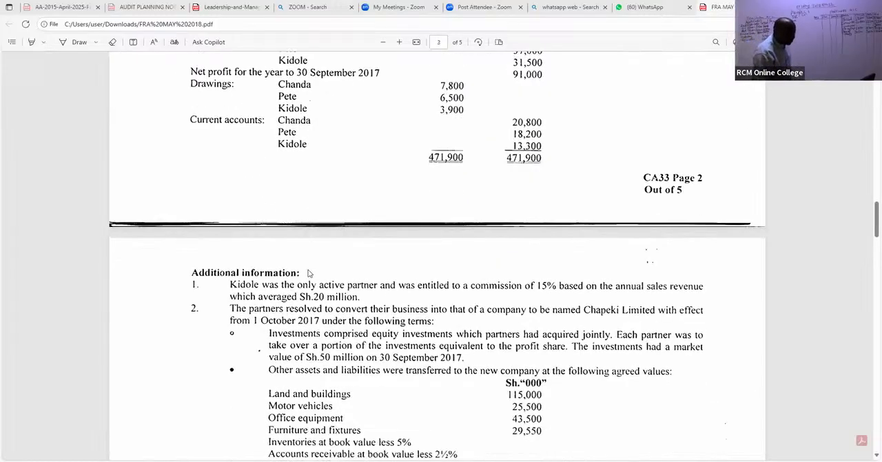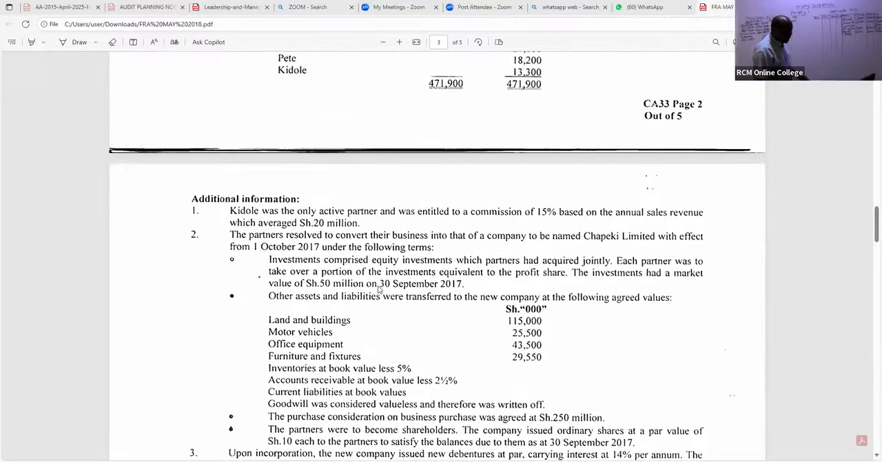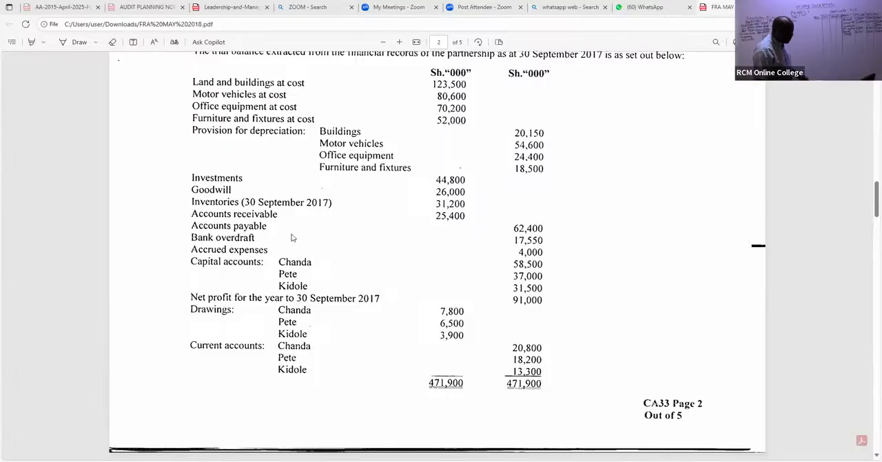They have told us here. Please listen. First of all, listen. They have told us somewhere here that current liabilities were taken at book values. Even if they never told us, that is the rule. So all the current liabilities, what do we have there? We have payables, and I can see we have accrued expenses. They were taken over by the new company, even the bank overdraft. Yes, I can see bank overdraft was taken over by the new company.